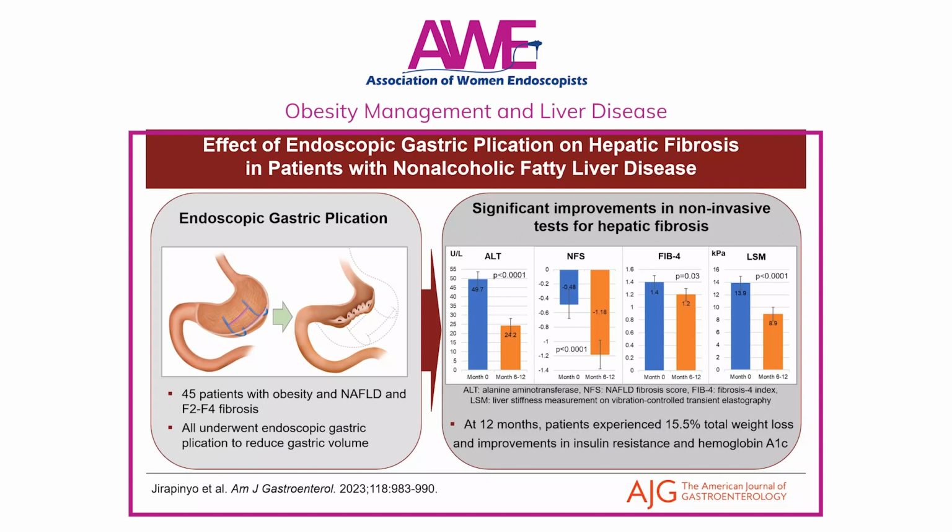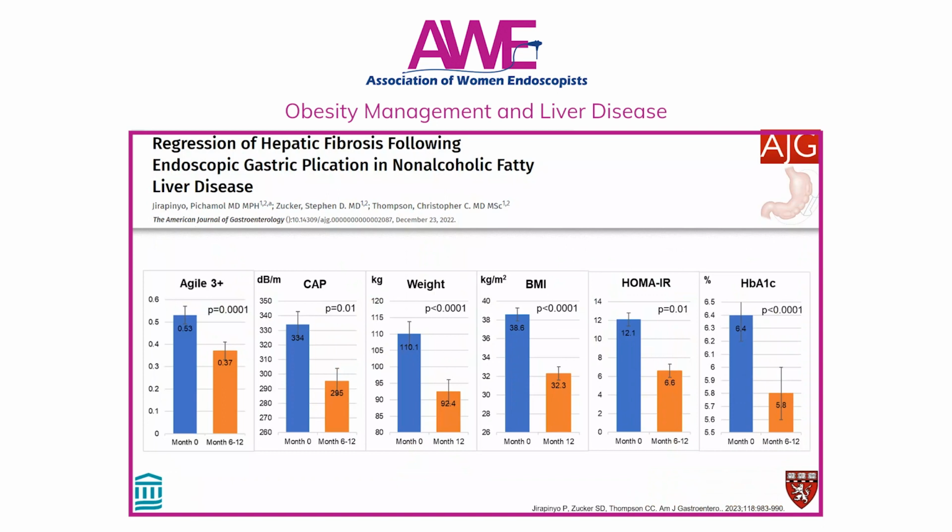At 12 months, there were significant improvements in non-invasive tests for hepatic fibrosis. Specifically, ALT decreased from 49 down to 24. There were significant improvements in NFS and FIB-4 scores. Furthermore, on FibroScan, liver stiffness score went from 13.9 down to 8.9 kilopascal. Additionally, patients experienced about 15.5% total weight loss at 1 year. For secondary outcomes, there were significant improvements in the CAP score, HOMA-IR, and hemoglobin A1C, suggesting an improvement in insulin resistance.